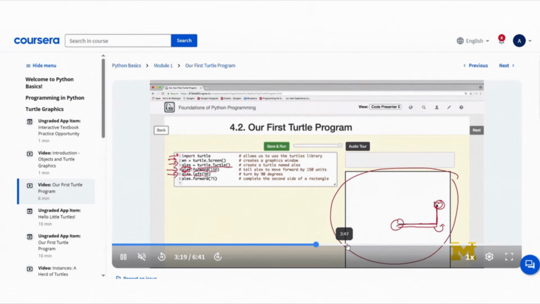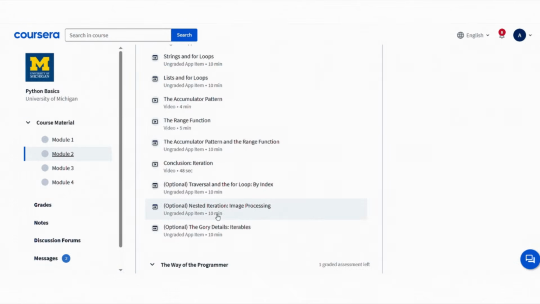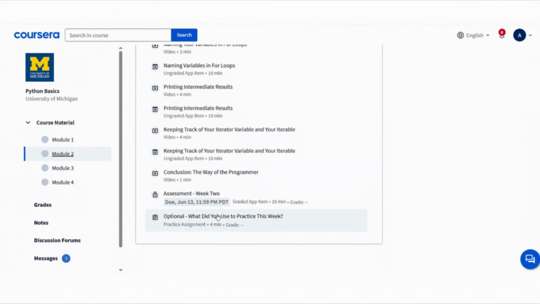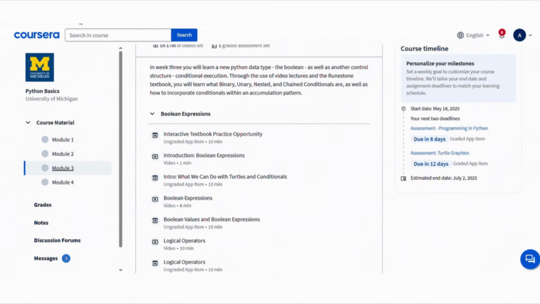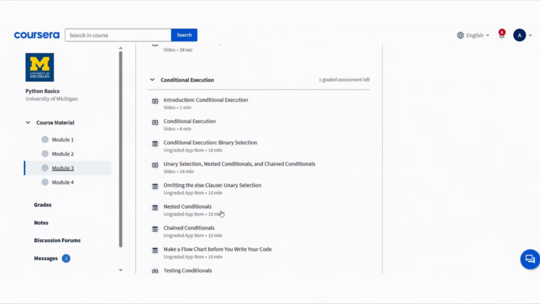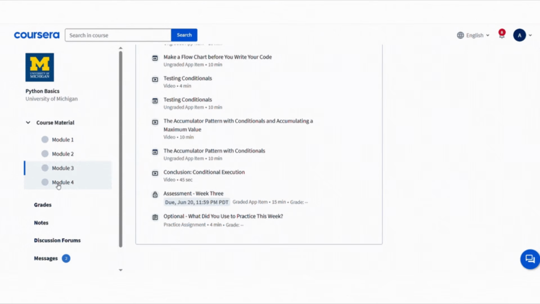What makes this course special is that you get to do hands-on programming using the Turtle module to draw images on the screen. The course also focuses on helping you debug your code and understand how your program runs. There is a free and interactive online textbook to guide you through the lessons. This course is perfect if you want to build strong basic skills and get better at solving problems with code.